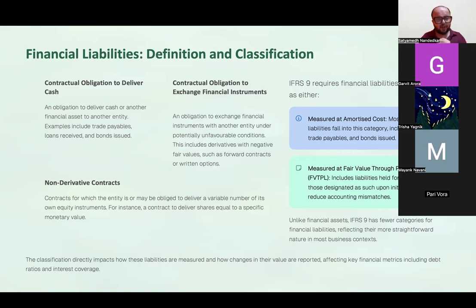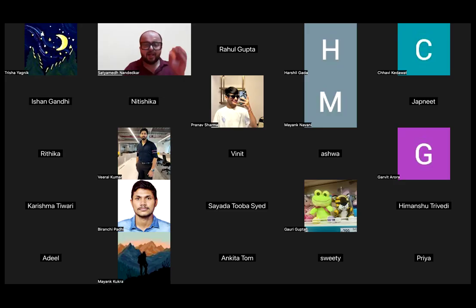When I say fair value through P&L, what I mean to say is that the change in fair value of that particular financial instrument is recorded via profit and loss account. Or if I say fair value through other comprehensive income, that means the change in fair value of the financial instrument is recorded through other comprehensive income.